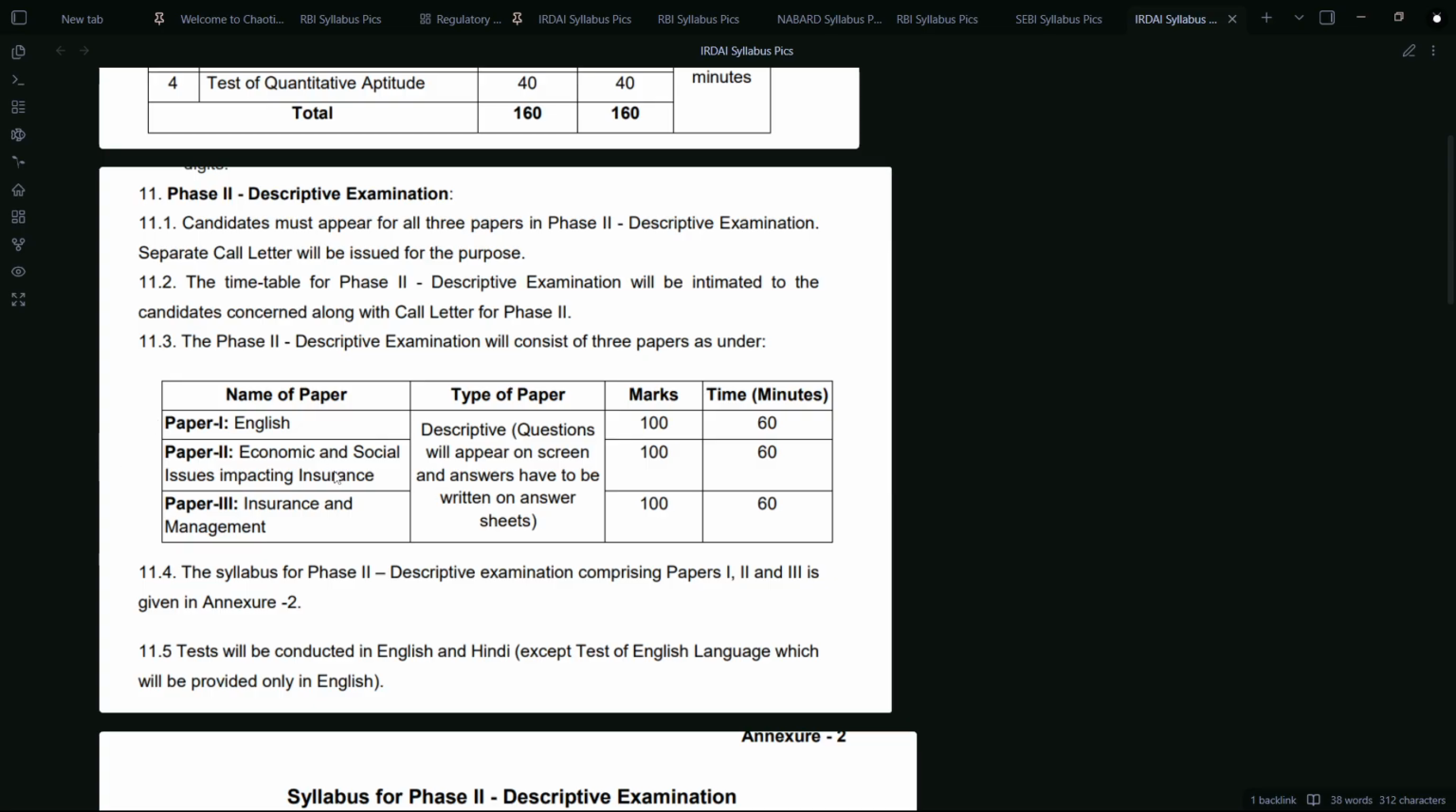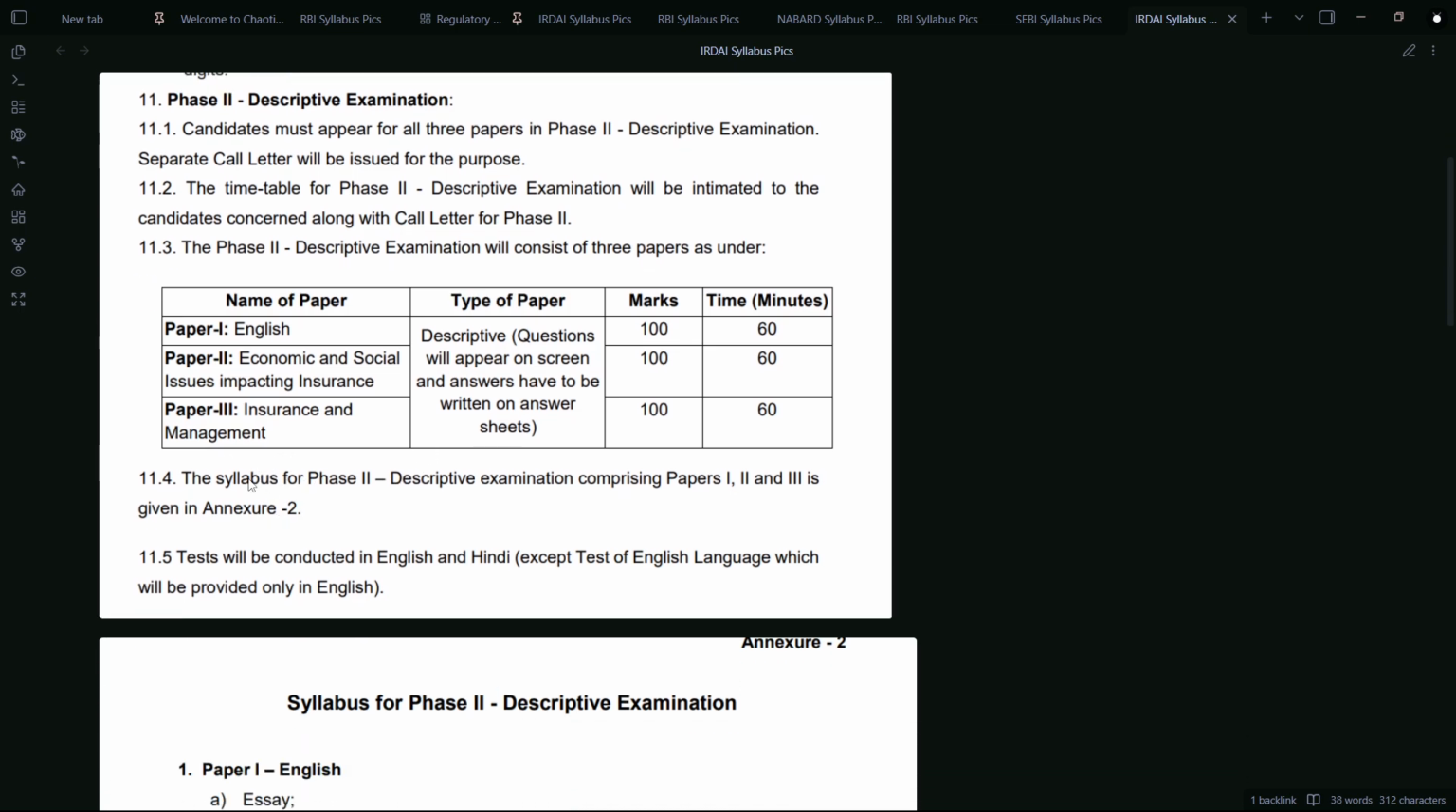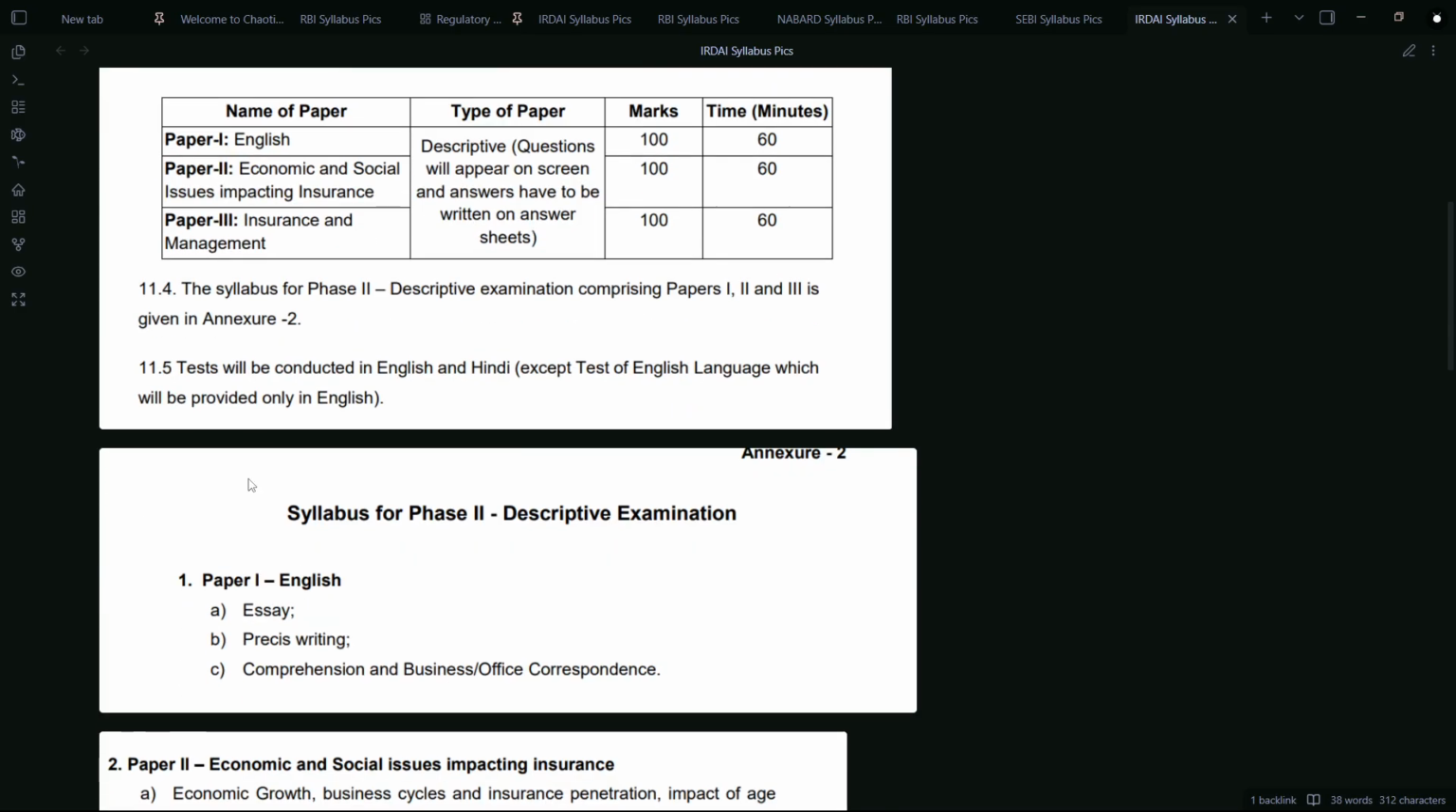But this ESI is in accordance with the insurance sector. So you must mold your descriptive answers accordingly. If you're putting answers into the IRDA exam, you must have figures from the insurance sector only, okay? And then there's insurance management as a completely different subject.